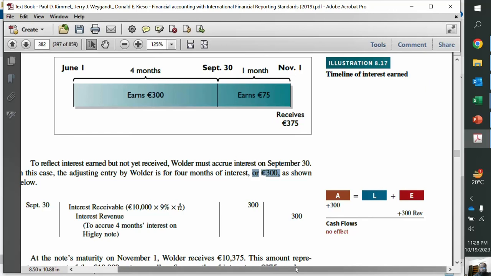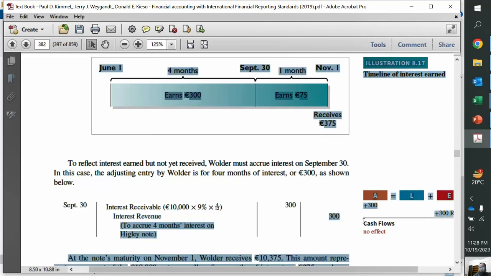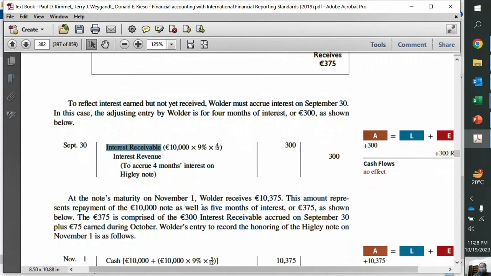You can follow the calculations, and we record an accounting entry as interest receivable debit and interest revenue credit, right? So this is for the 4 months. If the period end is on 30th June, then we would record for 1 month, then for 31st July, another 1 month, 31st August, another 1 month, and this way interest receivable will keep on increasing, if it is a monthly closure.